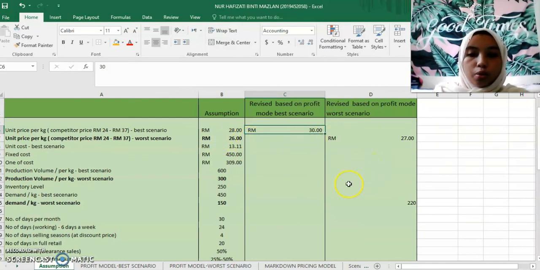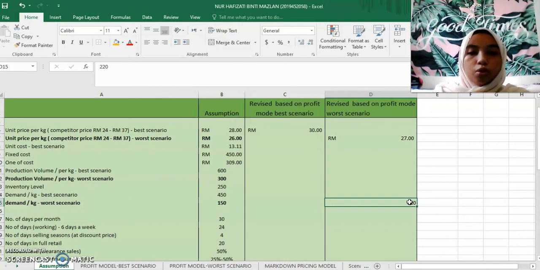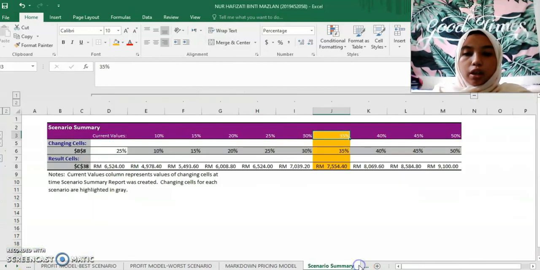And the demand also needs to be increased from 150 up to 220. I think I can achieve 220 because I only need to do more advertisement on my product. So I think I can achieve 220 for my worst-scenario demand. Other than that, I need to increase my intermediate discount up to 35% based on the scenario that we made at first.